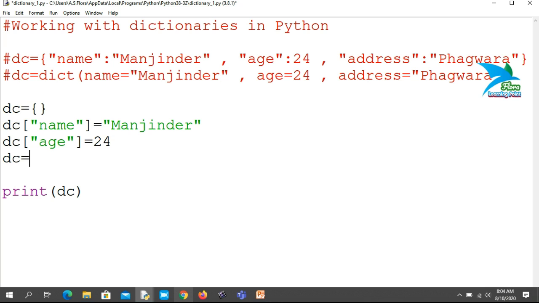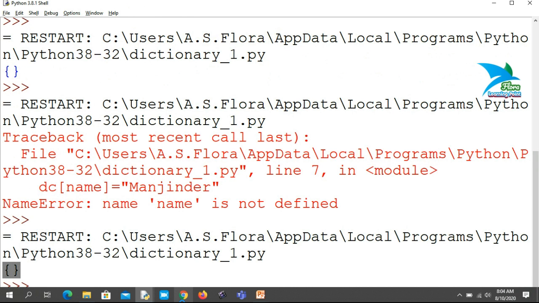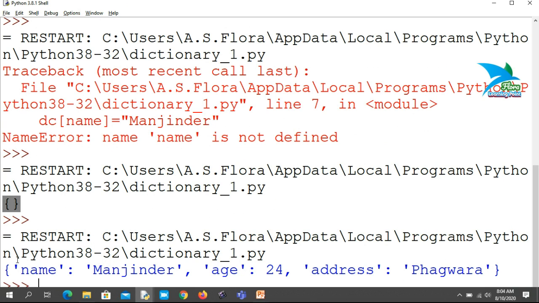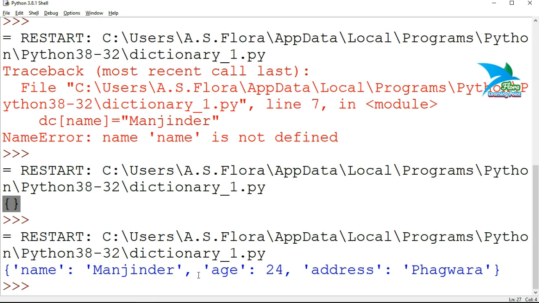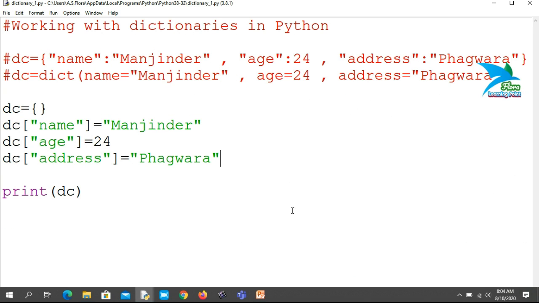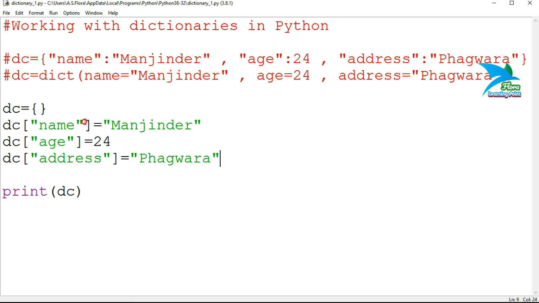Manjinder, then the key age equals 24, then the key address equals Phagwara. Then save the code and try to run it. Now presently we have the keys and their associated values inside this dictionary.